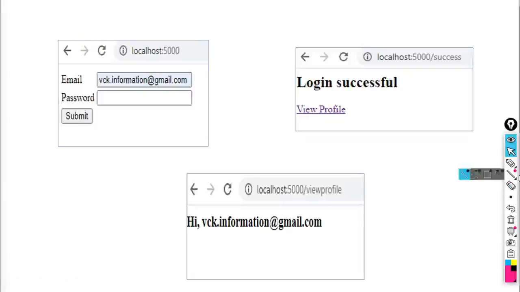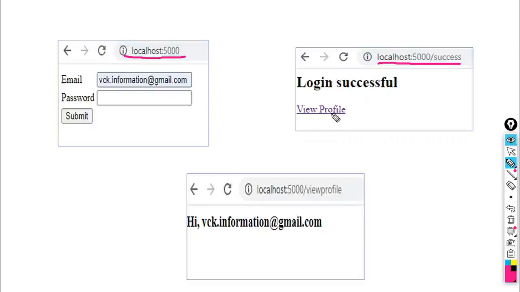So here the first screen is the home URL. When we execute the home URL, it will ask for the email ID and the password, and then you have to click on the submit button. When the password is correct, look here, the URL is different. Here is the home URL, and if the login is correct, it will execute this URL /success and give the message login successful.